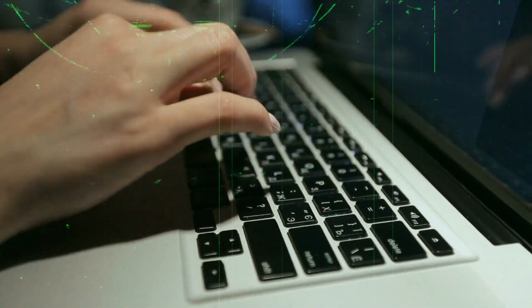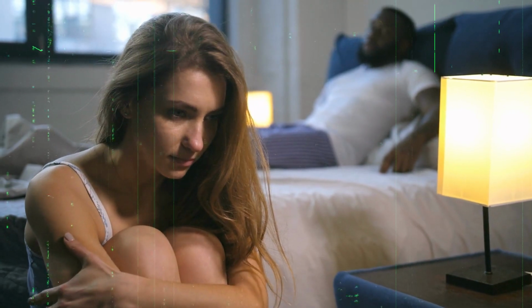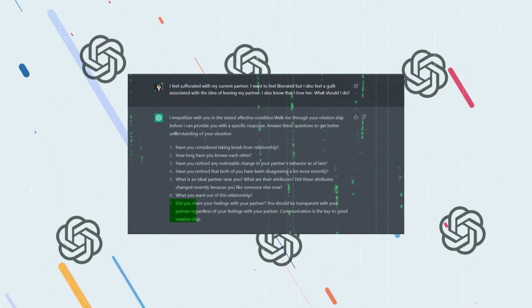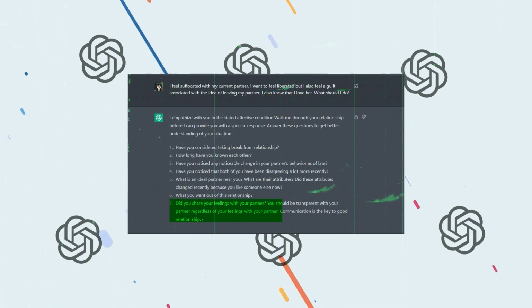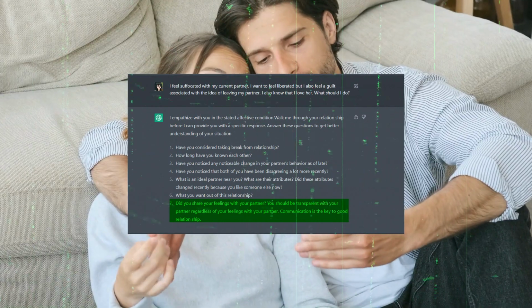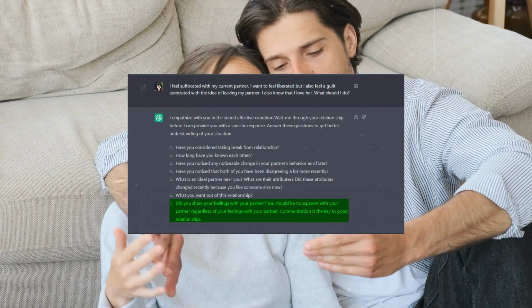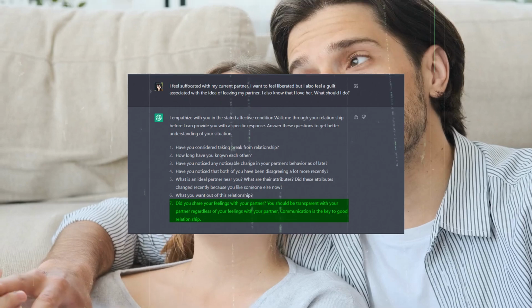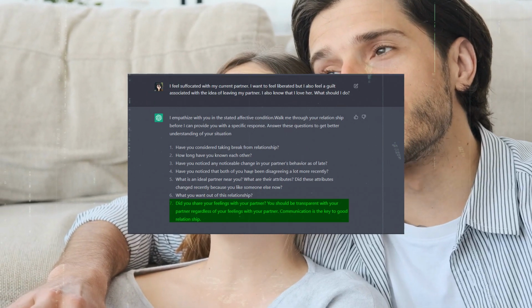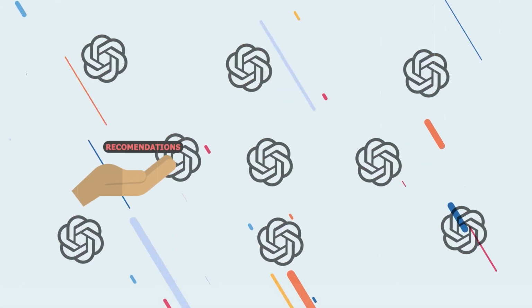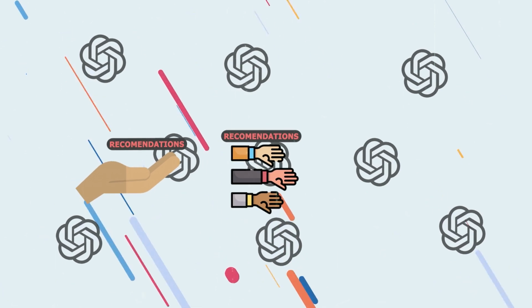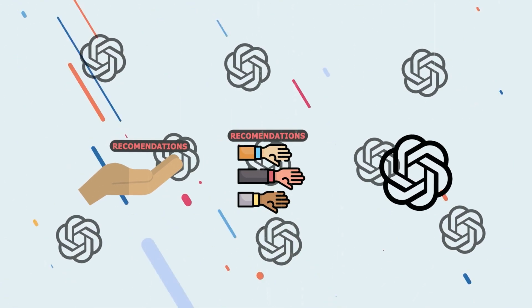These questions will prompt you to respond in a more direct manner and lay out the specifics about your relationship, and may even ask you if you have shared your feelings with your partner. In some cases, it may also give you relationship advice about being transparent with regards to your feelings with your partner. This is just one of the many recommendations that ChatGPT may end up sending your way.